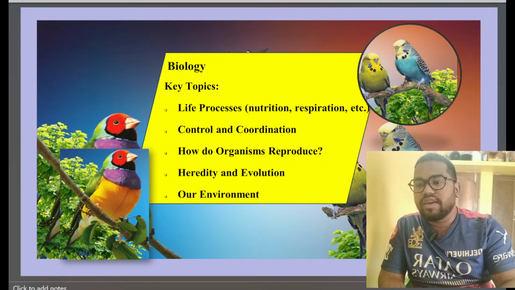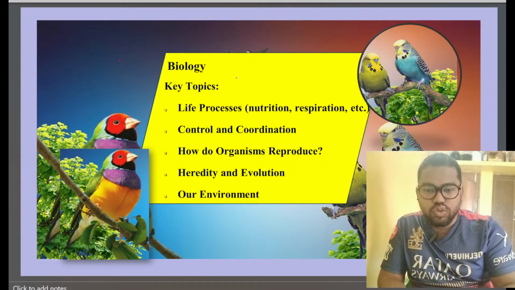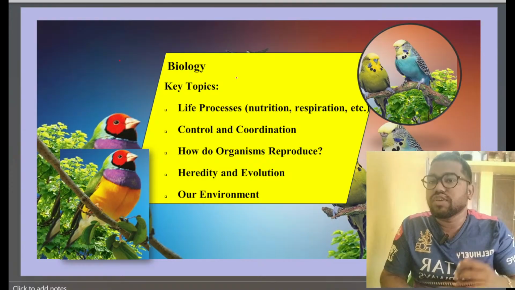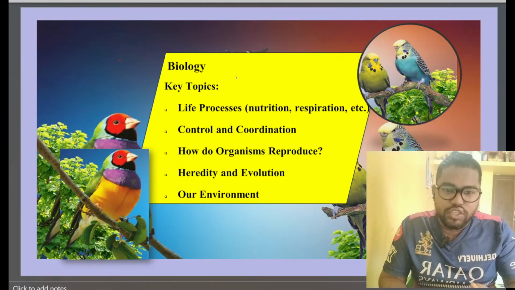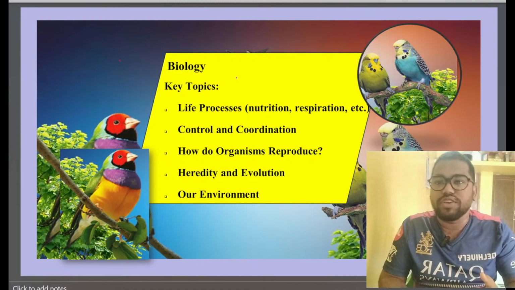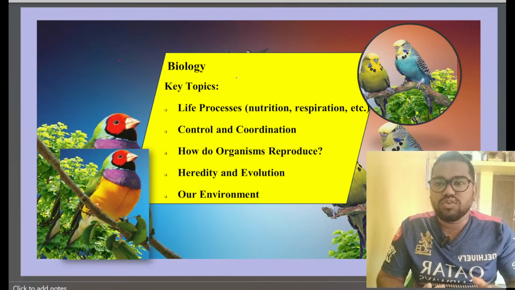Okay guys, you might have the question: after a few days, you are all going to write your board exam. Yes, I can understand your query. But understanding the syllabus and preparing for the exam are different things. Whether it is a class exam or a competitive exam, everywhere you need the basic syllabus, and that syllabus itself tells what kind of questions will be asked in the board exam. So you must watch this video at least to grasp some knowledge and some idea.